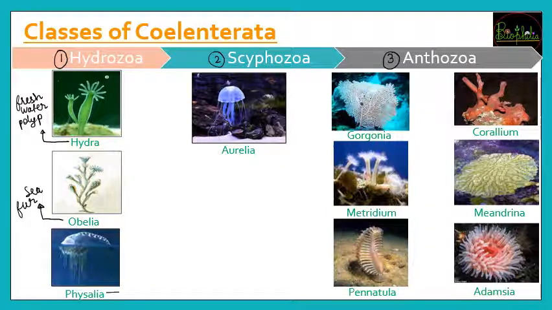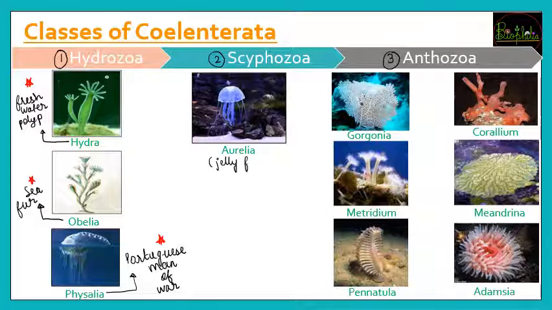Physalia is called the Portuguese man of war. What is it called? Portuguese man of war. This is a very important MCQ because most of the time it is asked who is the Portuguese man of war; then it is nothing but Physalia. Who is sea fur? It is Obelia. And which is the freshwater coelenterate? It is Hydra. Now moving to the second class, Scyphozoa. In Scyphozoa one example is Aurelia, and Aurelia is the name for jellyfish.